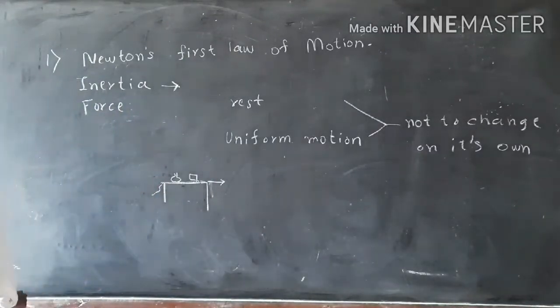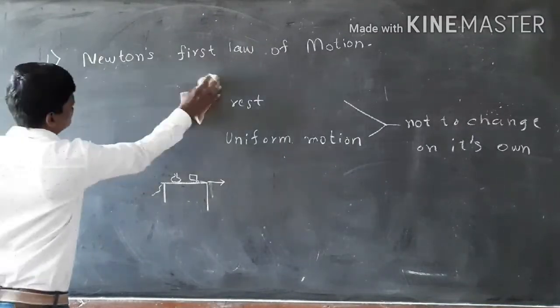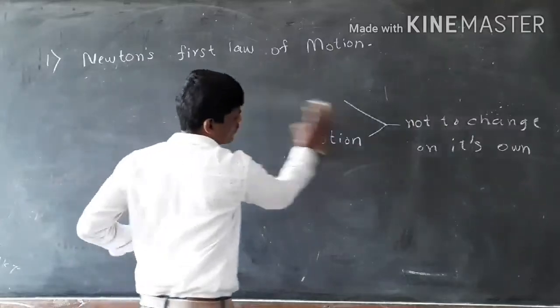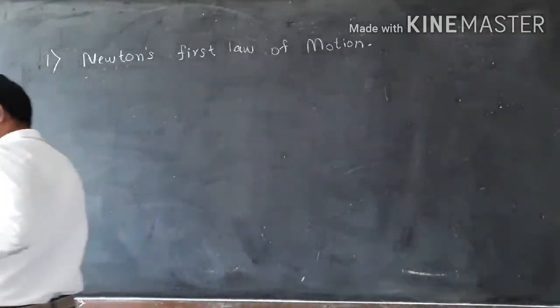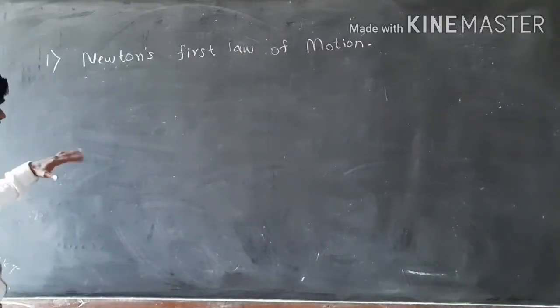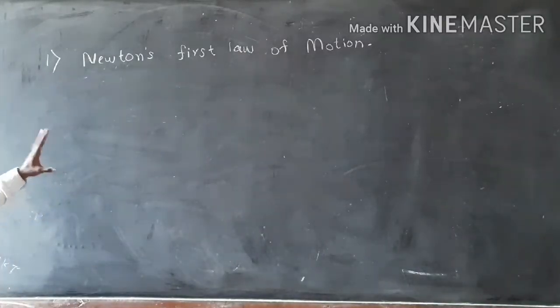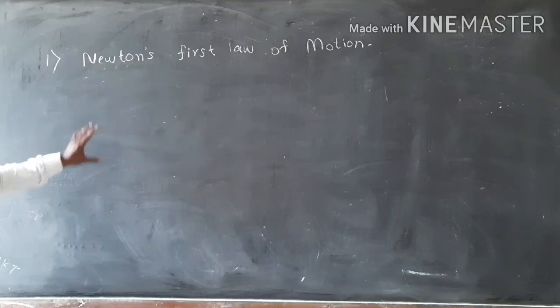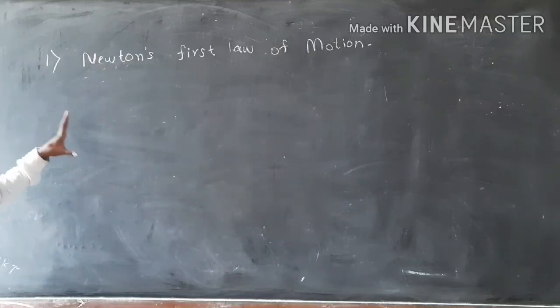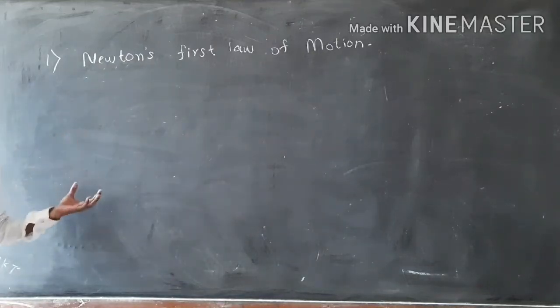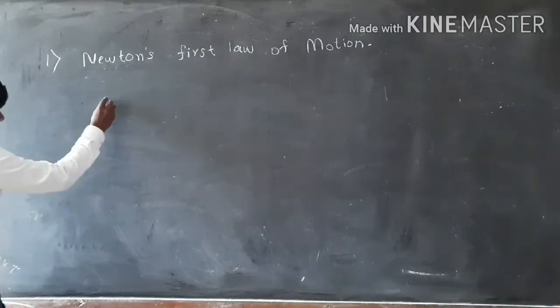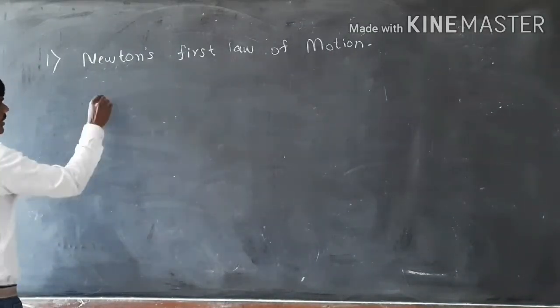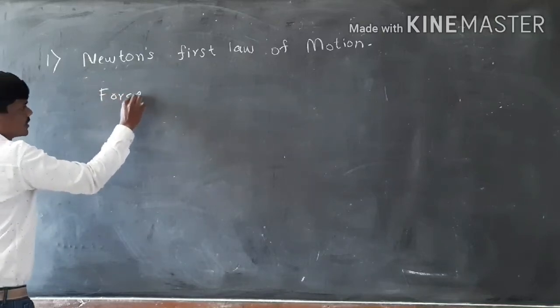Now let's understand the concept of force. We see a body is inactive, or inert, to change its original state, whatever state it is in, rest or uniform motion. This property or tendency of any physical body is known as inertia. But now we have to define force.